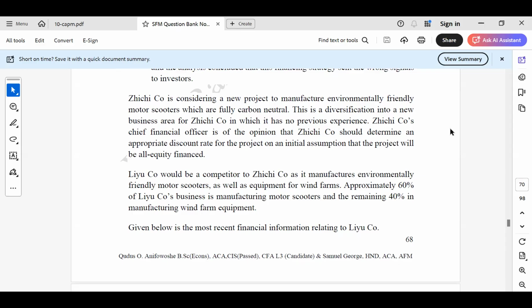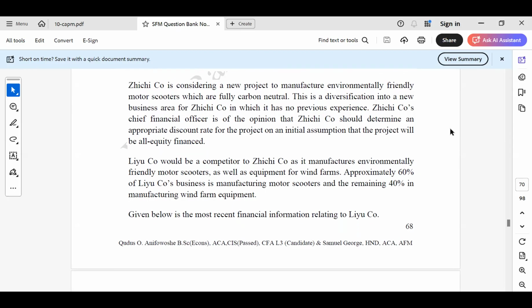Liu would be a competitor to Zichi as it manufactures environmentally friendly motor scooters as well as equipment for wind farms. Approximately 60% of Liu's business is manufacturing motor scooters, and the remaining 40% manufacturing wind farm equipment.